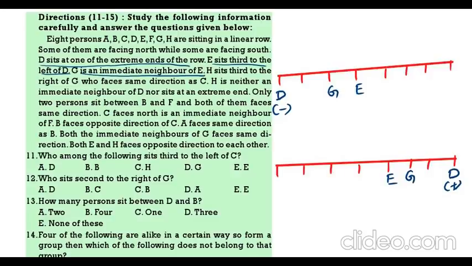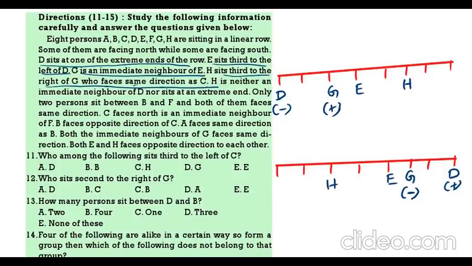Then H is sitting third to the right of G. Here we will get H, and here we will get H. That means G I am taking minus in the second case. First case G will be plus.